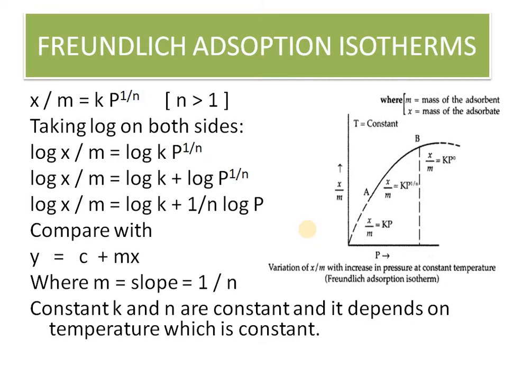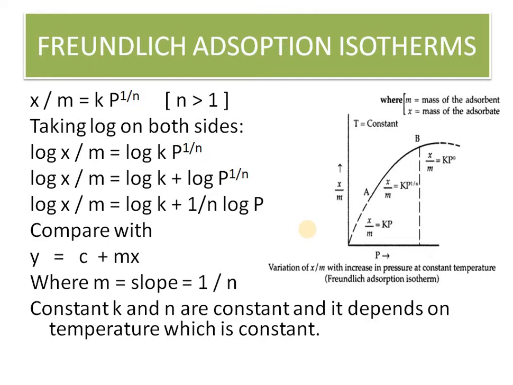So the general equation for the Freundlich adsorption isotherm is x by m is equal to kp raised to power 1 by n, where n is greater than 1. Taking log on both sides, we will get log x by m is equal to log kp raised to power 1 by n, and you know the formula: log of m into n is equal to log m plus log n. Similarly, log of k p raised to power 1 by n is equal to log k plus log p raised to power 1 by n, and you know one more formula: log m raised to power n is equal to n log m. So after applying these two logarithmic formulas, we will get the final equation as log x by m